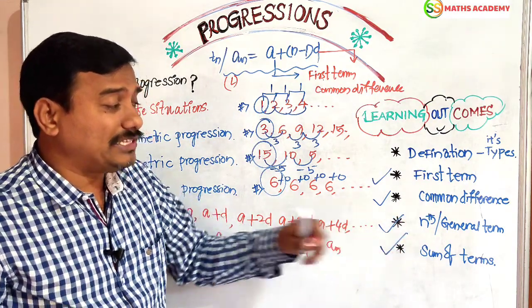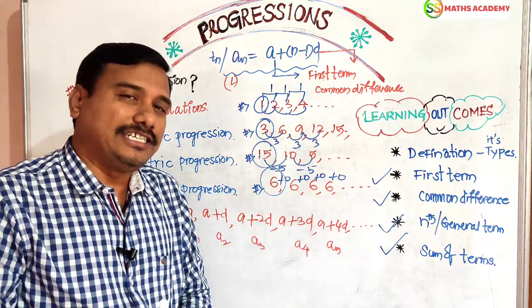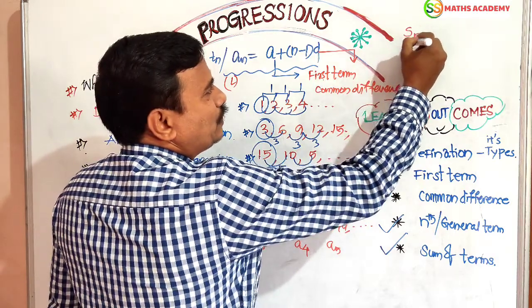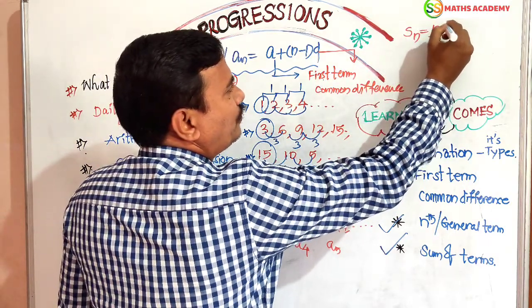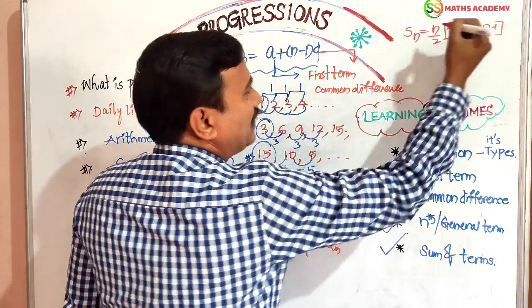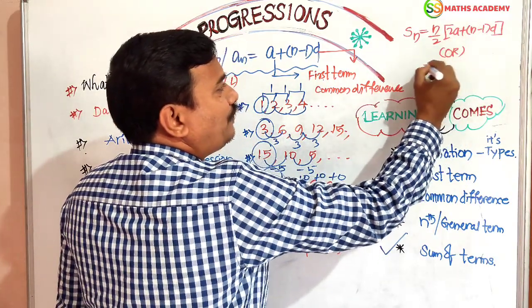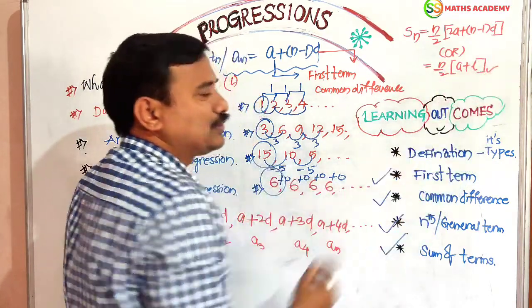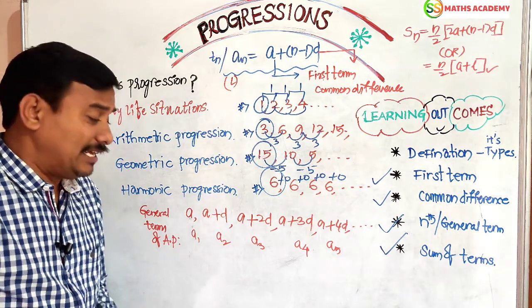Now let us go with the sum of n terms in AP. Sn is equal to n by 2 of 2a plus n minus 1 into d. Or if you know the first and last term clearly in the question, you can apply this formula also: n by 2 of a plus l.